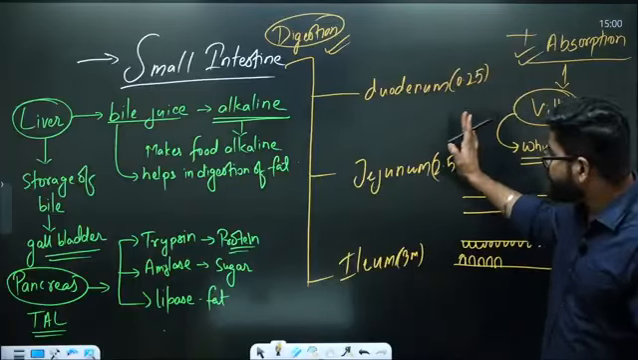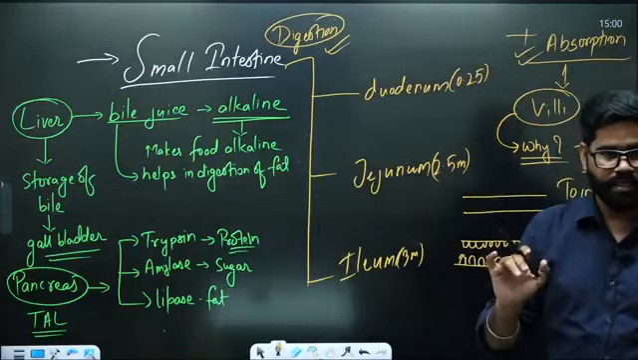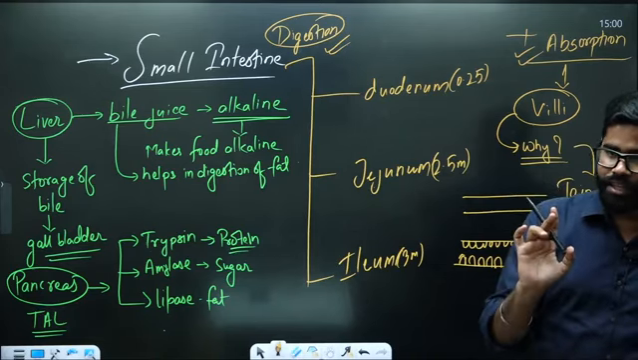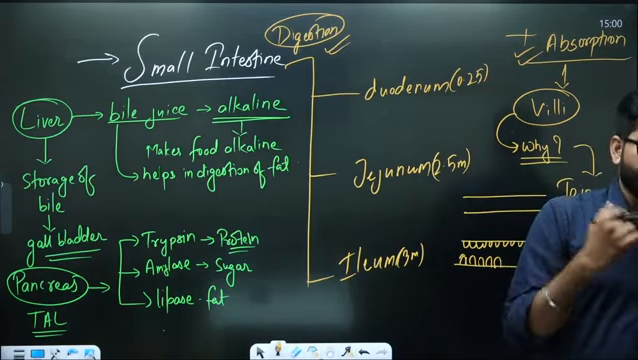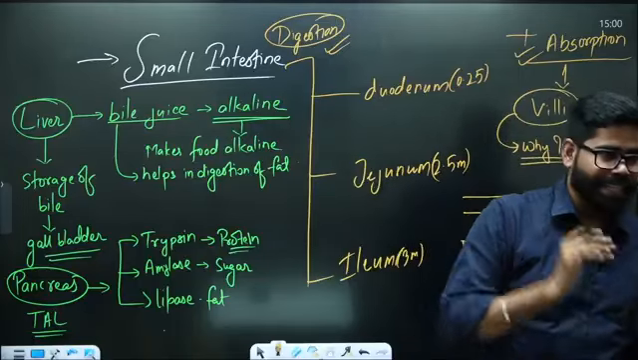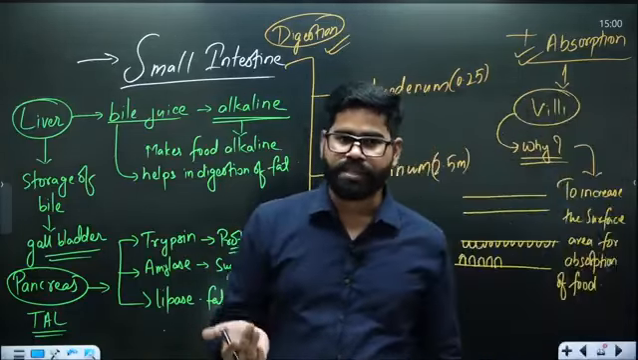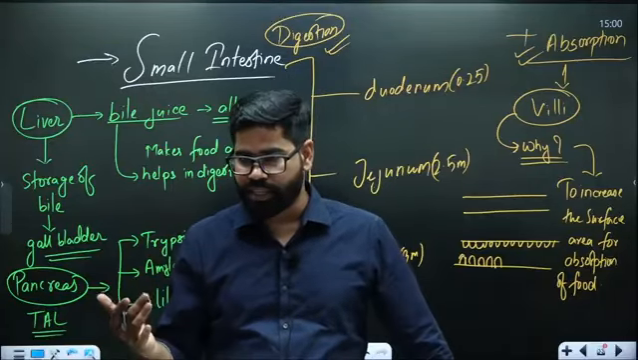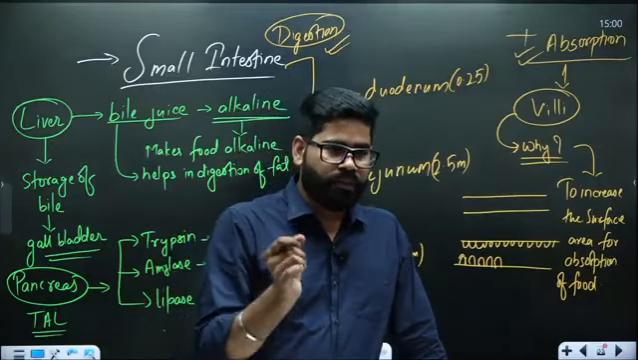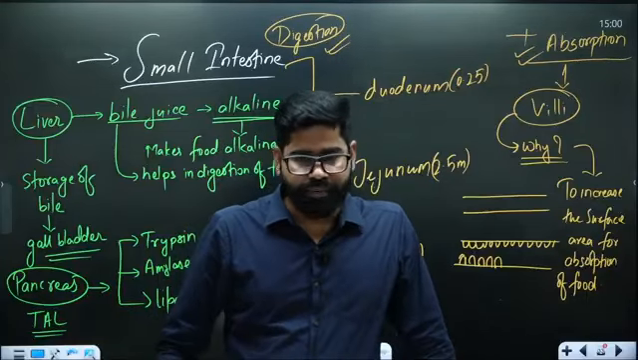Now this is the digestion process which completes here. But there is one segment of digestion which is excretion, where the waste material is going to be excreted by the body. So we will see that in tomorrow's session, what happens in the large intestine. And then we will see the next part, that is the nervous system, lymphatic system.